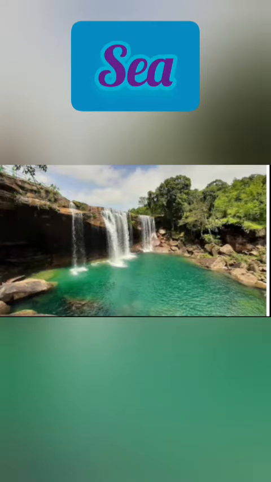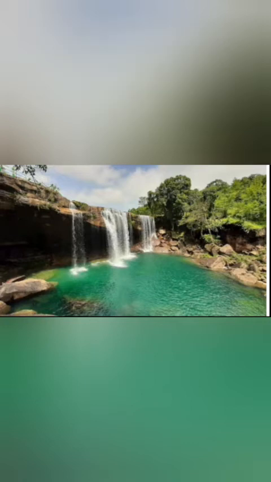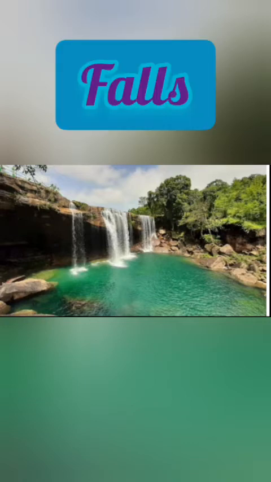The next water body is falls. Why is it called falls? The water is falling from up. These are things naturally formed. It is a falls. This is also one of the water bodies. We use water from this.